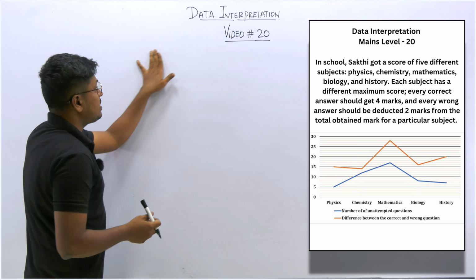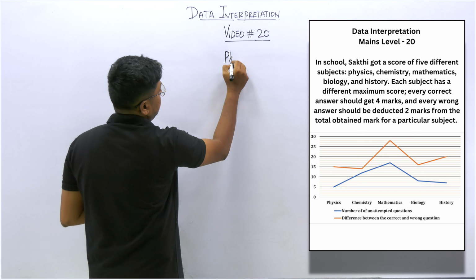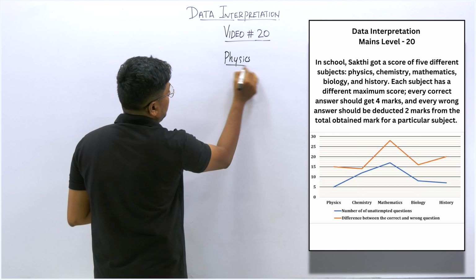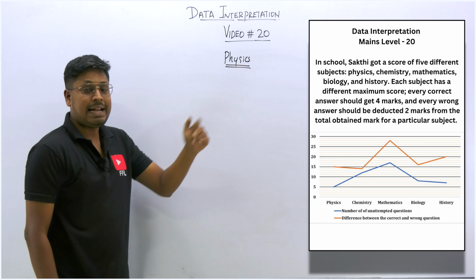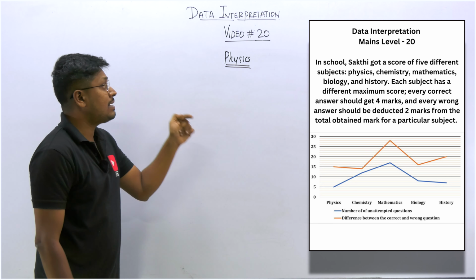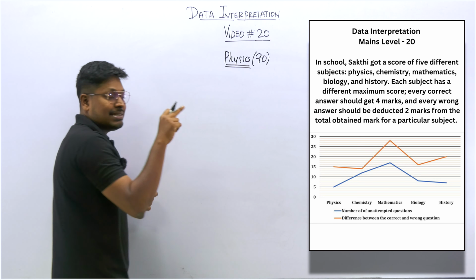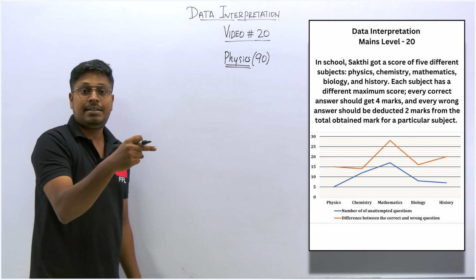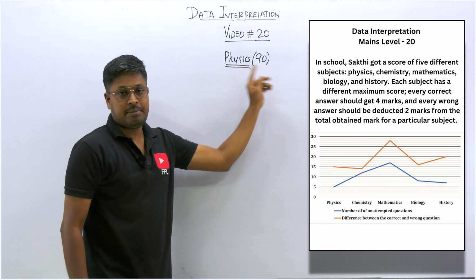So what I can do is take any one subject, physics. I will show you how to solve it and how to get all the values. So now, getting into the line graph. In the line graph, we know the score he got in physics is 90 marks, because physics is 18%, and 18% of 500 is 90. So physics he got 90 marks, I have written here.